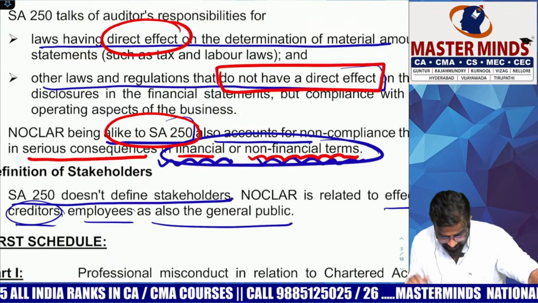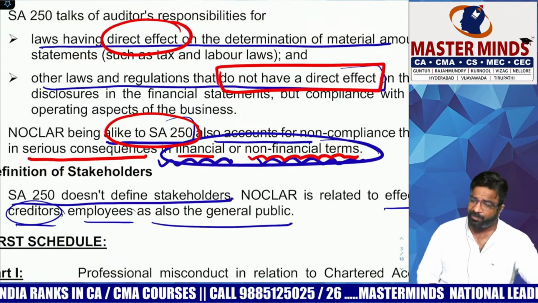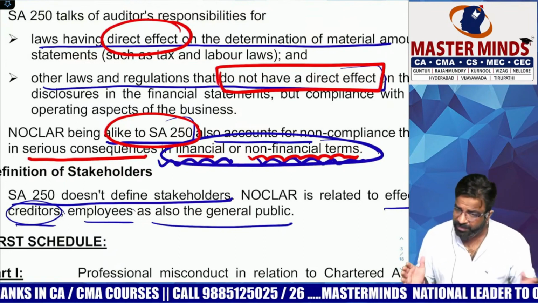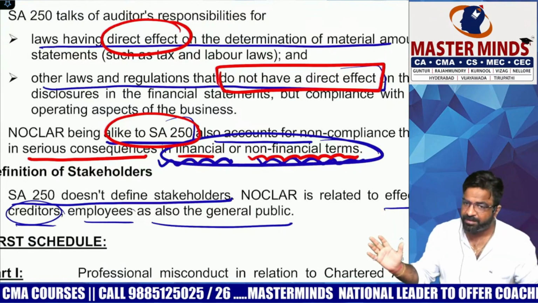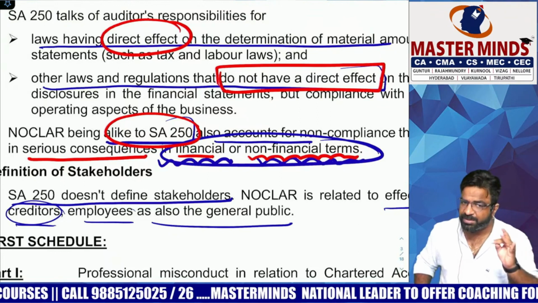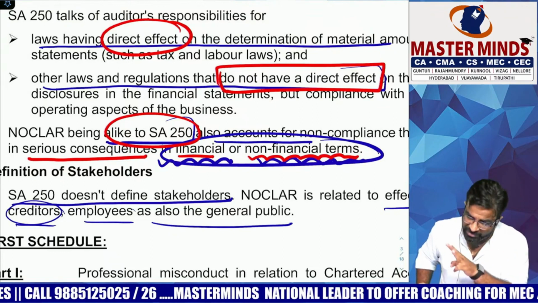Or the second difference, I'll tell you. So 250 is only relating to which field? Auditing field. Noclar is relating to every field, let it be auditing, assurance, review. Difference number two. And I'll tell you difference number three also.